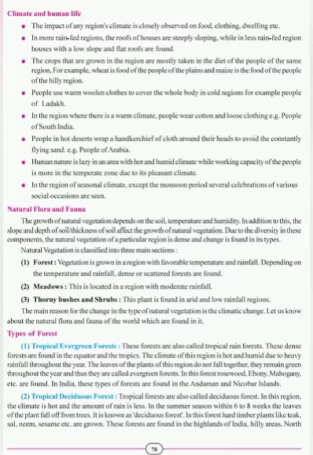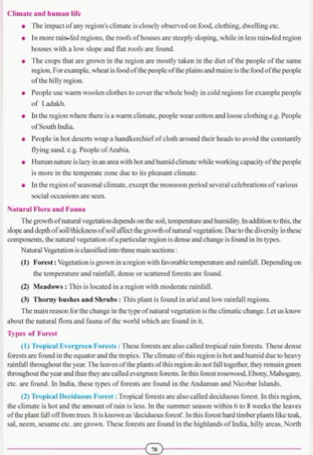Third point is, the crops that are grown in the region are mostly taken in the diet of the people of the same region. For example, wheat is the food of people of the plains and maize is the food of people of the hilly region. Students, the people of respective regions consume local crops in their food. People dwelling in the plains take wheat in their food, whereas people in the hilly regions take maize. And many times the people residing near the coastal areas have a staple diet of mostly fish and rice, that kind of thing.